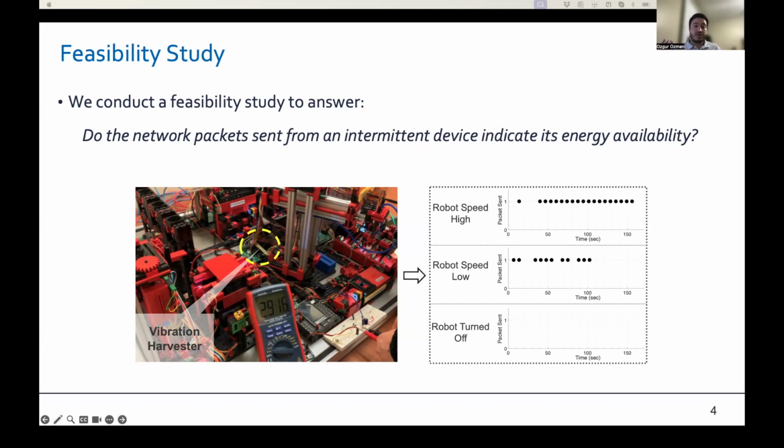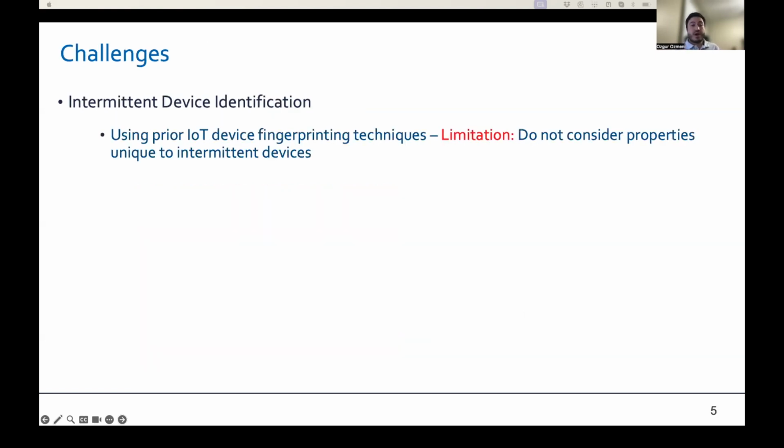The packet sequences illustrated in this figure show clear differences across different robot conditions, where the intermittent device sends packets at a higher frequency when it has more available energy due to the vibration from the robot's high speed, and this confirms our initial observation. However, systematically inferring privacy-sensitive information from intermittent devices in real-world IoT environments presents three main challenges.